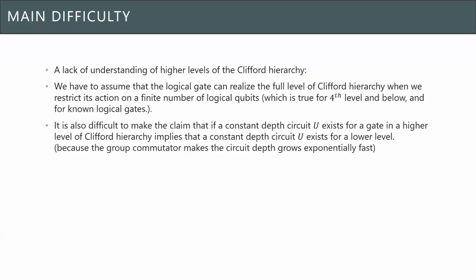In fact, we have to study logical gates that could possibly act non-trivially on all the logical qubits. So this is an open question. There has not been much done in understanding the Clifford hierarchy beyond the third level. Any further understanding of this will definitely help to simplify our understanding of limitations of gates on more general code families.